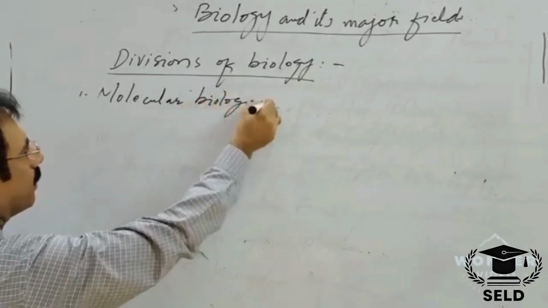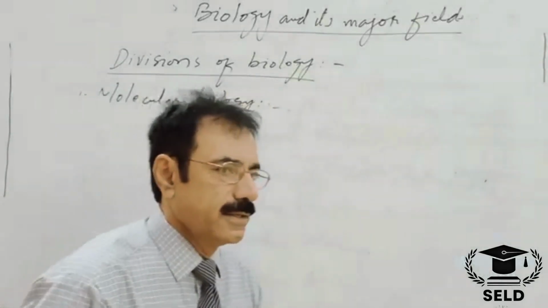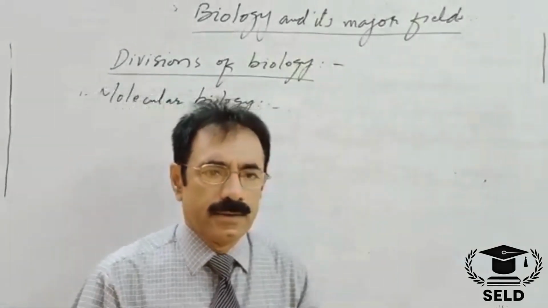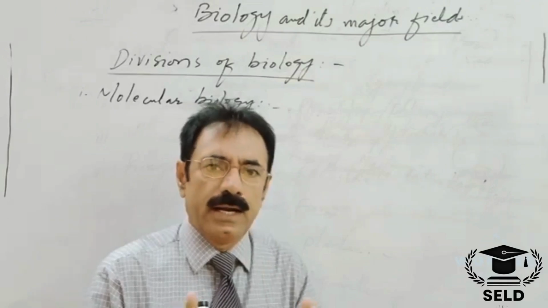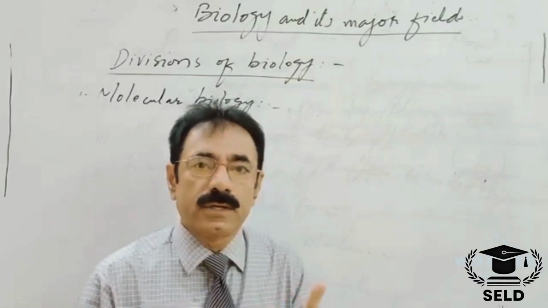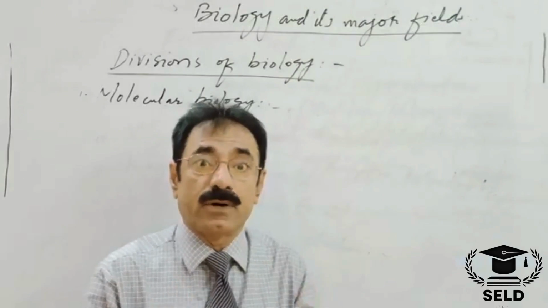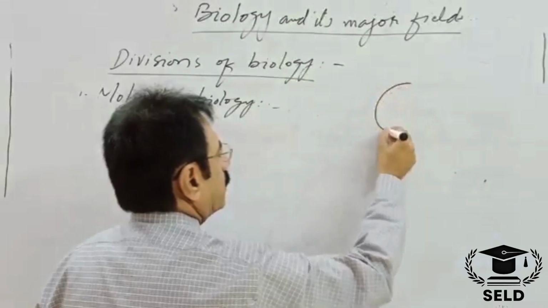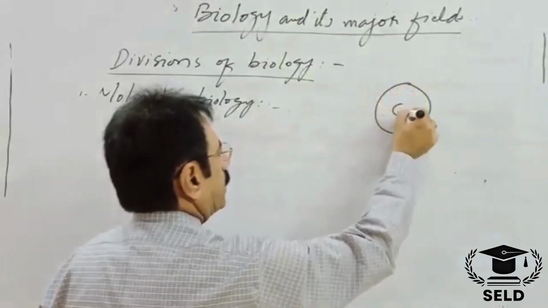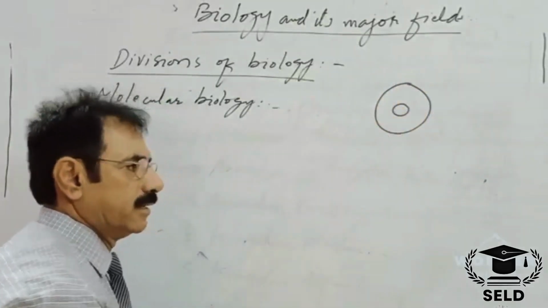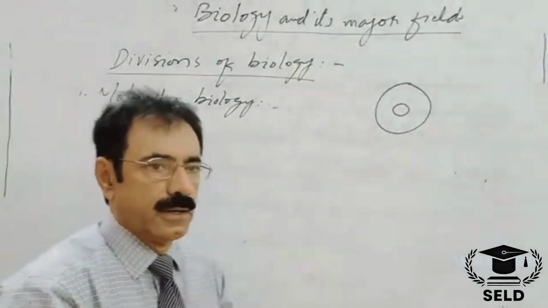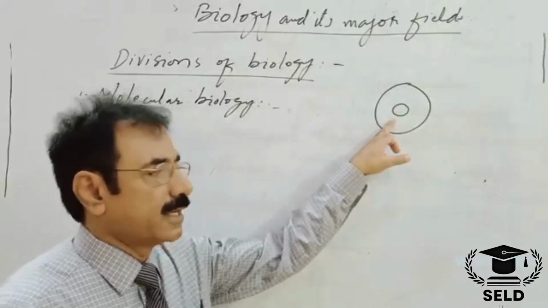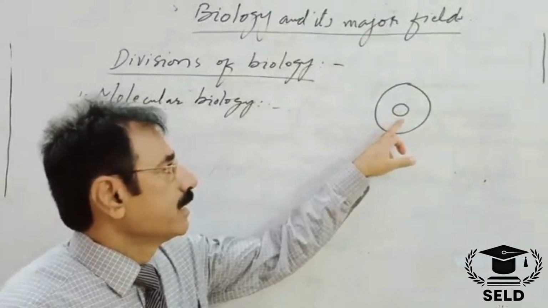Biology. Molecular biology is the branch of biology that includes the structure and function of the molecular components which take part in the biological processes of the cell. They include protein, lipid, carbohydrates. Suppose this is a cell, which is commonly called a metabolic factory. Here chemical reactions in the cell take place.